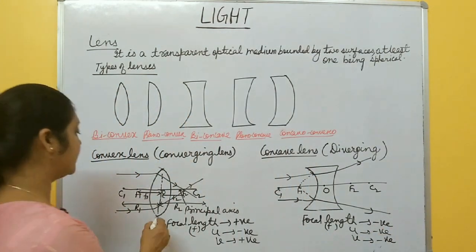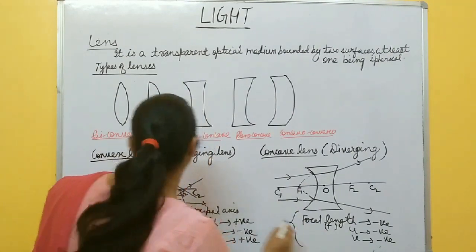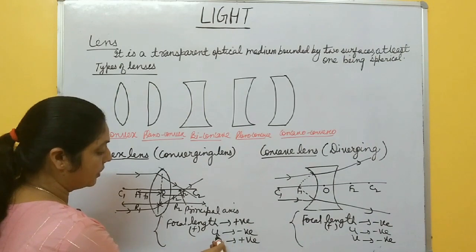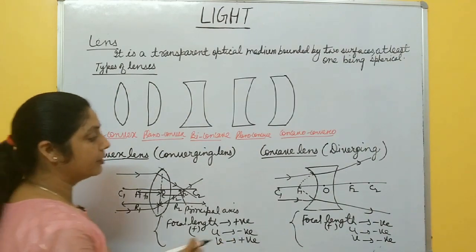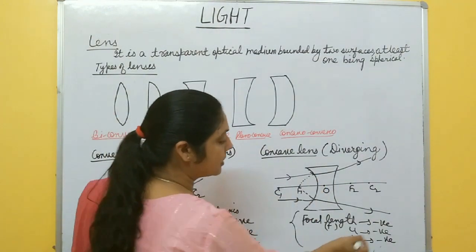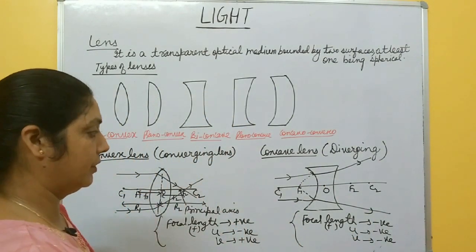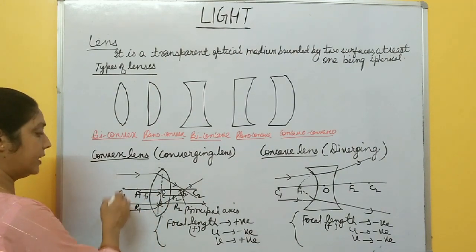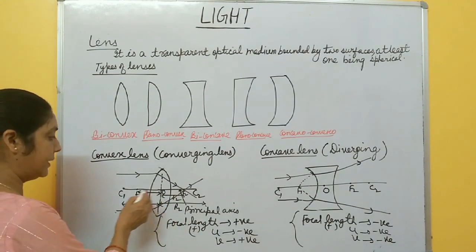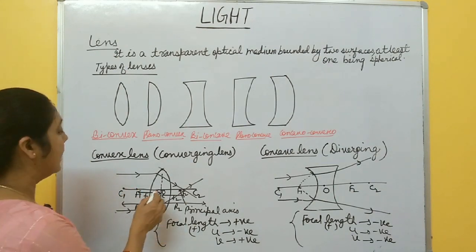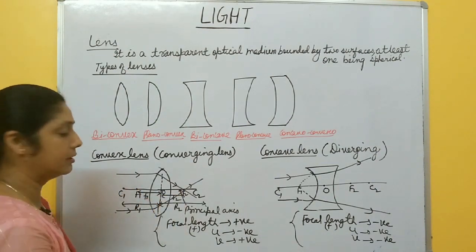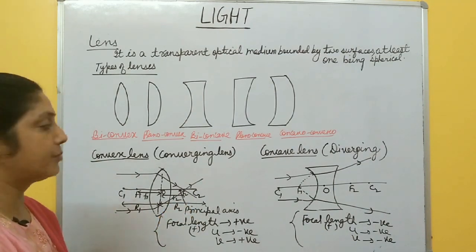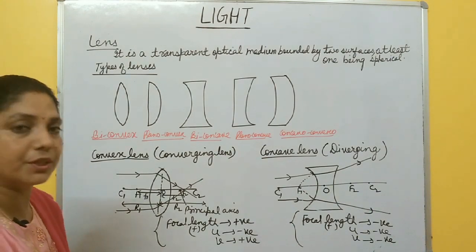So you must remember these points. These are very important points. In case of convex lens, focal length is positive and image distance is positive and only object distance is negative. But in case of this concave lens, all the things are negative. Now, the distance between the optical center and the object is called object distance. Distance between optical center and focus is called focal length, and distance between optical center and image is called image distance. Now after this, there are some rules for image formation by the lens.